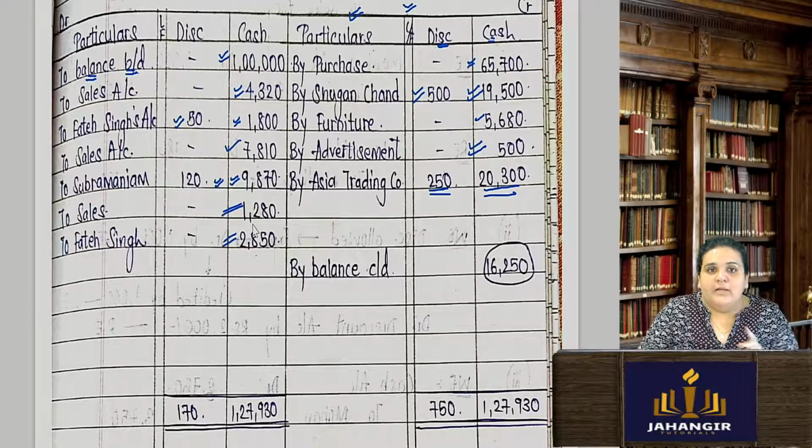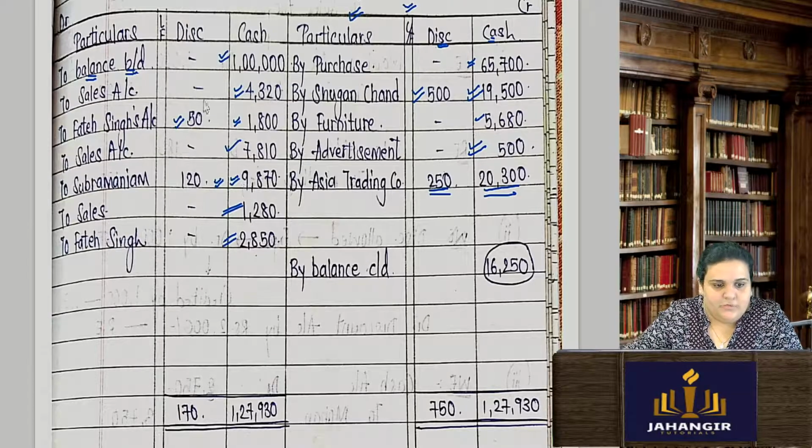Okay, now the discount column you never close. Discount here, what I am doing is just recording. It is just a memorandum of recording. I am not making a ledger of discount here. I am putting these columns for my understanding, for a better understanding. That's it. So I am not going to close them. I will just write the total. So here my total is 170. Here my total is 750. Only total.